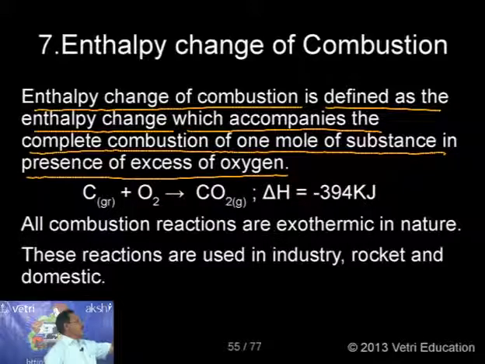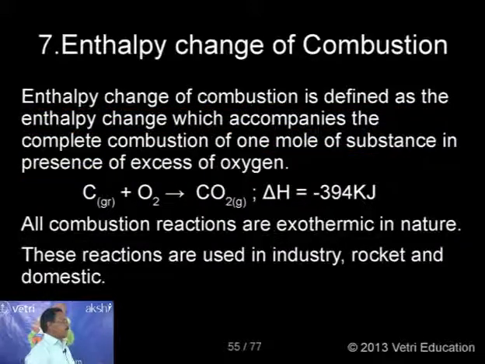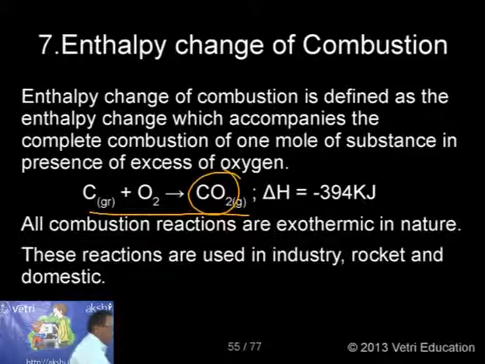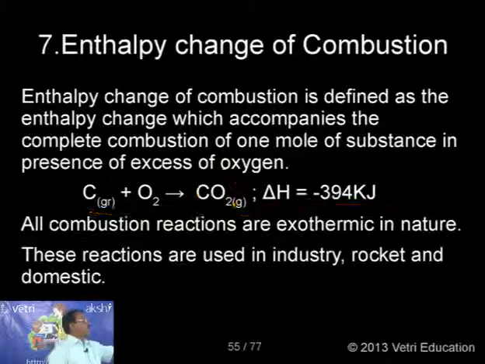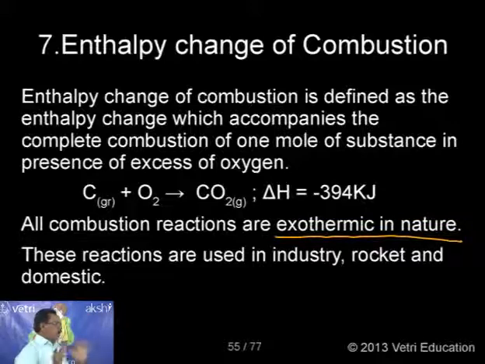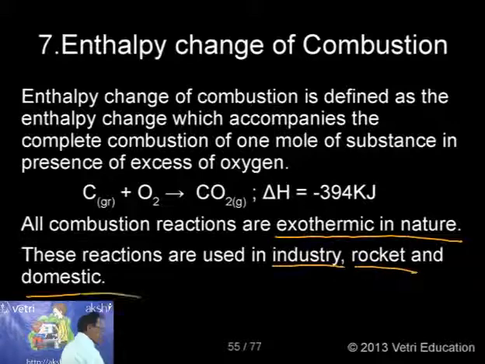A specific example I have given: formation of carbon dioxide, or heat of combustion of carbon. So 1 mole of carbon in graphite form is burned in excess of oxygen O2, giving 1 mole of carbon dioxide. The delta H value is minus 394 kilojoules. We have already discussed this under Hess's law. Now, what other important information under the heat of combustion must you know? All combustion reactions are exothermic in nature. This is one important point you must keep in mind. All combustion reactions are exothermic in nature. The next one: these reactions are used normally in industry, rockets and chemistry.